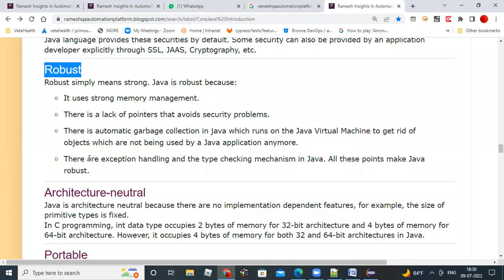And exception handling: at runtime, you are getting some exceptions and your program is not continuing. That you can handle with exception handling, so that you can execute till the last line of code with this concept. And also you will find why it has stopped, why a particular line failed; you will come to know with this exception. And a type checking mechanism is also there. So all these points make Java very, very strong.